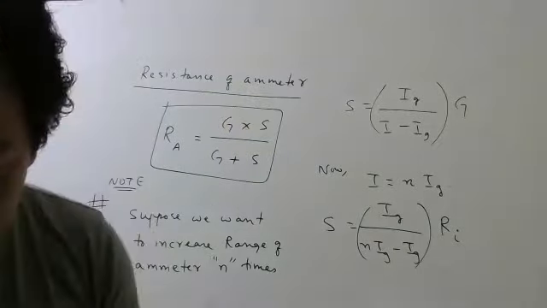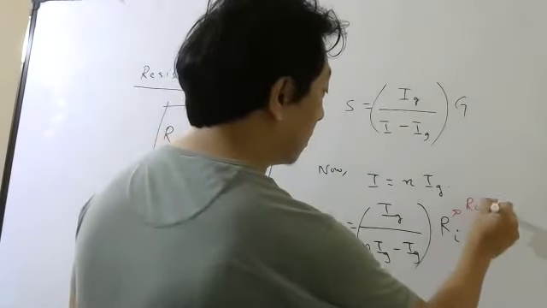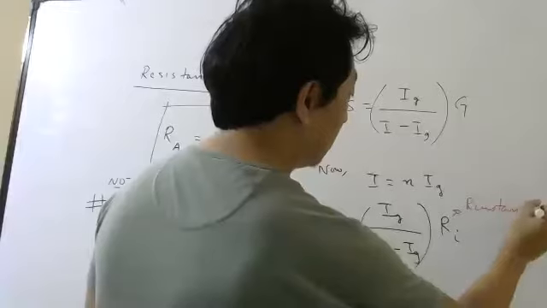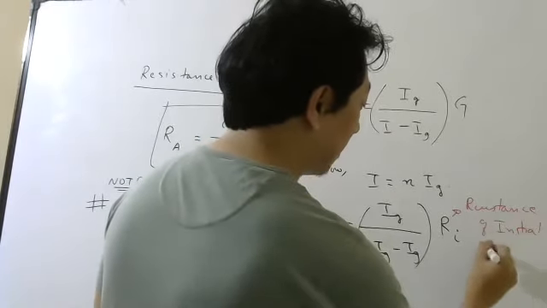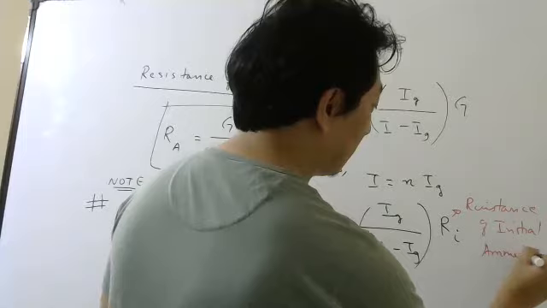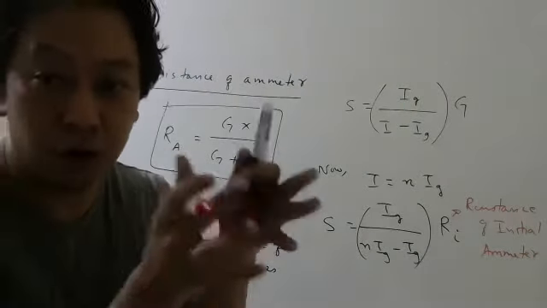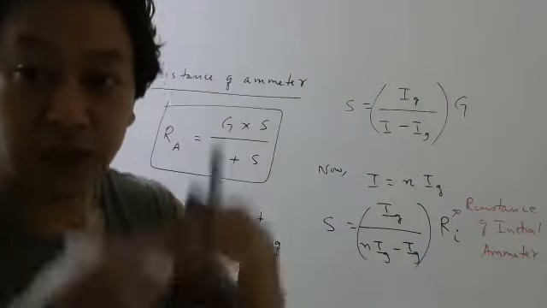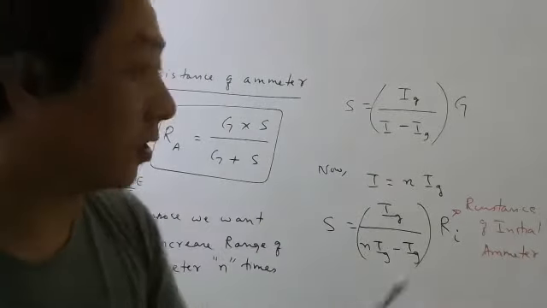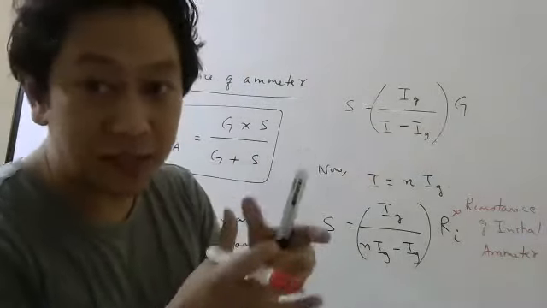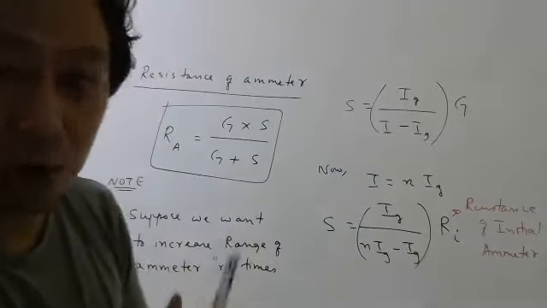And here, instead of capital G, I will write resistance I. Why I write I here is because this is the resistance of the initial ammeter. Because the topic is to convert the range of an ammeter, remember. So you already have an ammeter whose range you want to increase from Ig to capital I. So this capital G was the resistance of your galvanometer, which now you have to think of as the old ammeter.